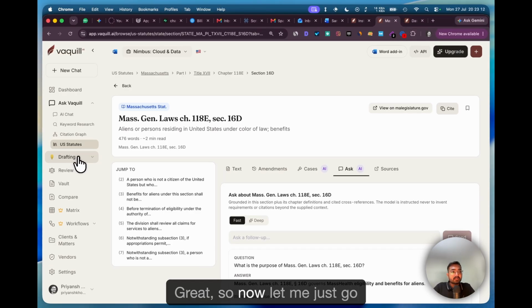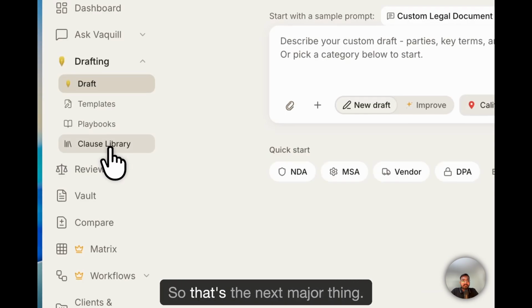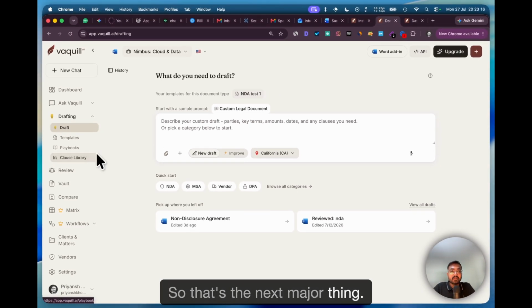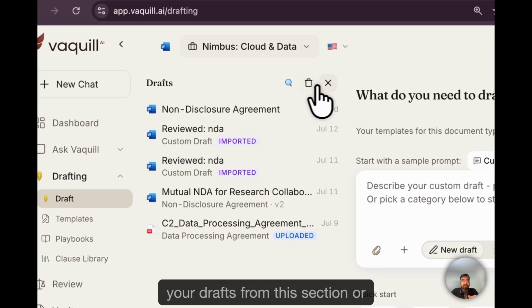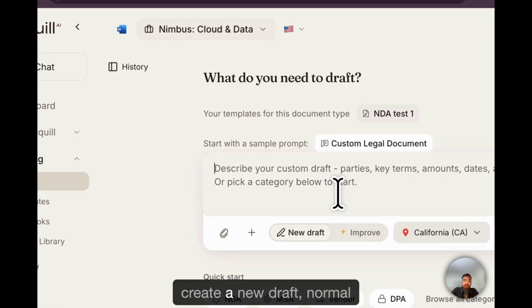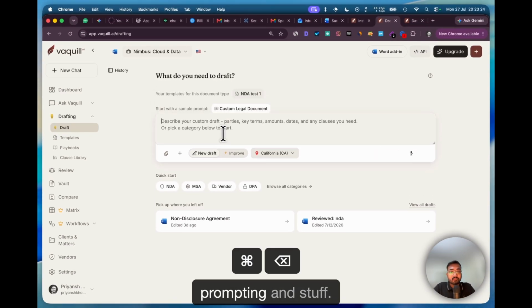Great. So now let me just go back to the drafting. That's the next major thing. Again, you can check the history of your drafts from this section or create a new draft, normal prompting and stuff.